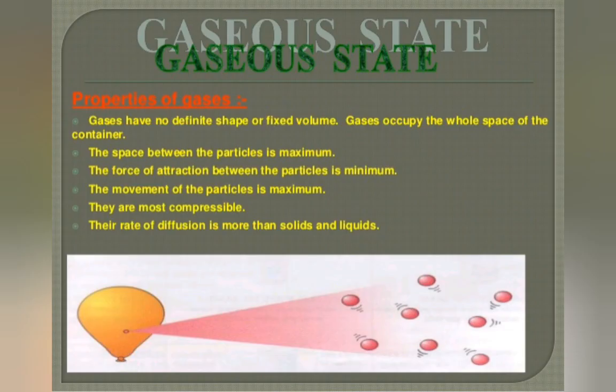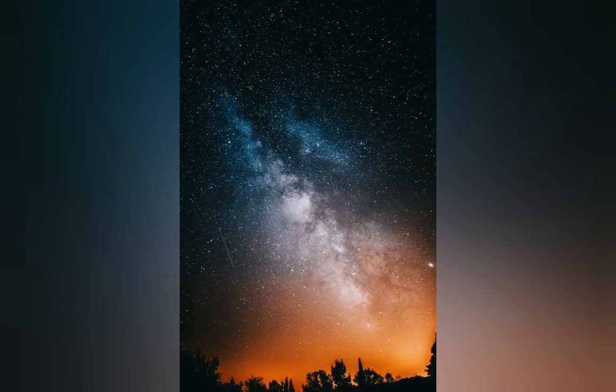Gases have no definite shape or fixed volume. Gases occupy the whole space of the container. The space between the particles is maximum. The force of attraction between the particles is minimum. The movement of the particles is maximum. They are most compressible. Rate of diffusion is more than solids and liquids. With this, we end up part 1.